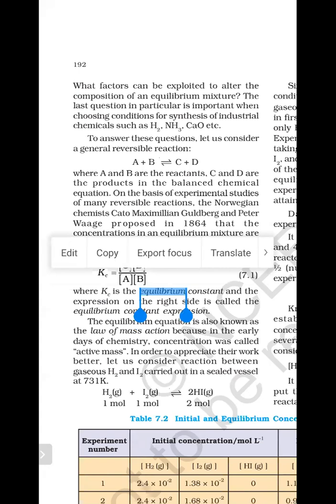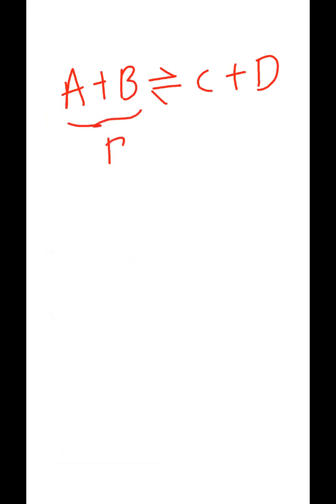Let us see how we express this for a chemical equation. Take a general equation first: A plus B gives C plus D. A and B are the reactants, and C and D are the products. The equilibrium constant is expressed by the symbol Kc.